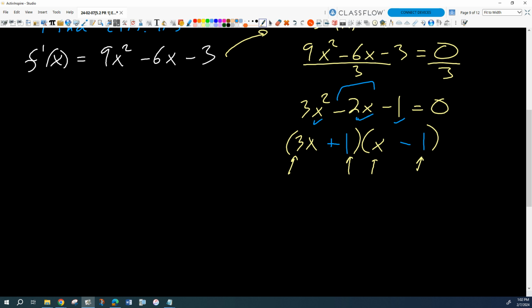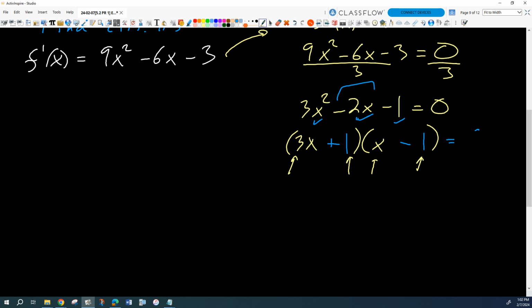Now, if this had been like a 12 and that had been a 24, then you don't want to mess with it because there are so many different factors that multiply to 12 and 24 that it's too much, right? That's where you would just fall back on the quadratic formula or factoring by grouping or something. Magic numbers and grouping. But here's one where there just are so few combinations. Just try them and see if they work, right?